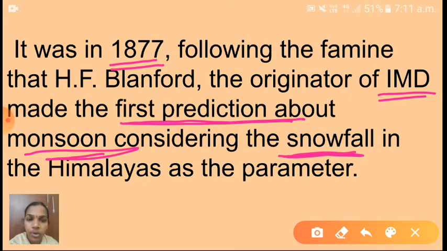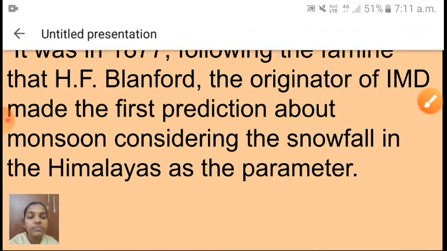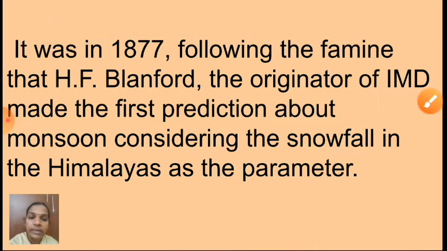That model was considering the snowfall. Each and every model takes some parameter. So here Blandford had taken which parameter? Snowfall in the Himalayas as the parameter. Understood, children? Further information about that history, the next session we will discuss.